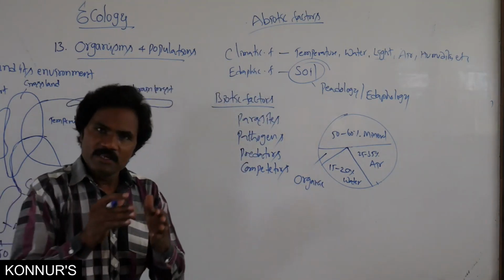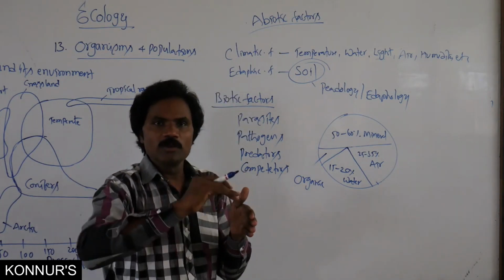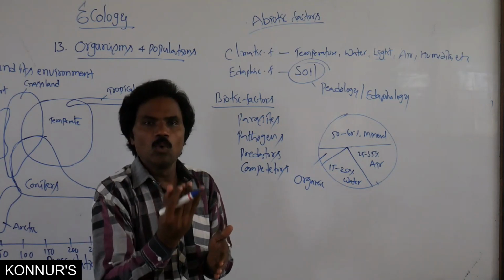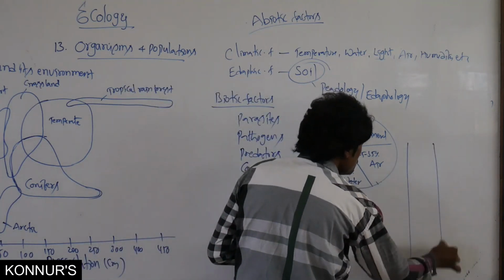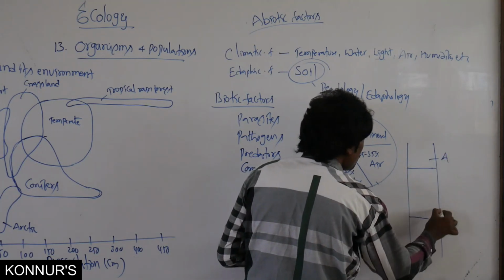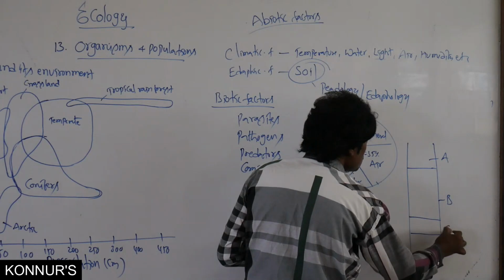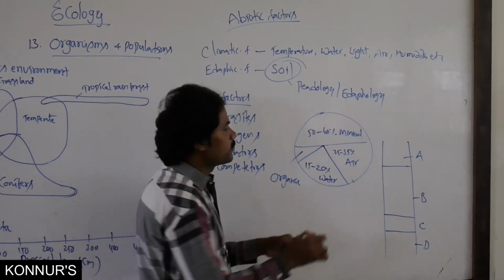In exam point of view, which particular horizon of the soil has humus? There is the O horizon. Suppose in the soil, it is distributed. This is the A horizon, up to here; then B, C, and D. The A horizon we count as the topsoil.